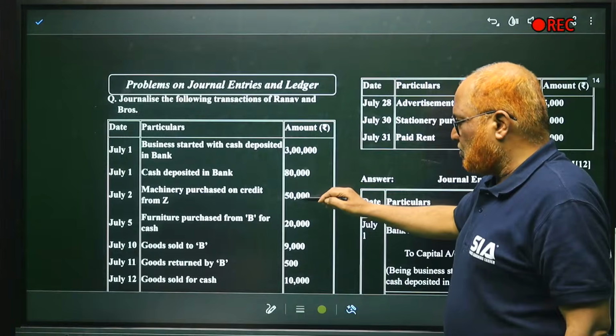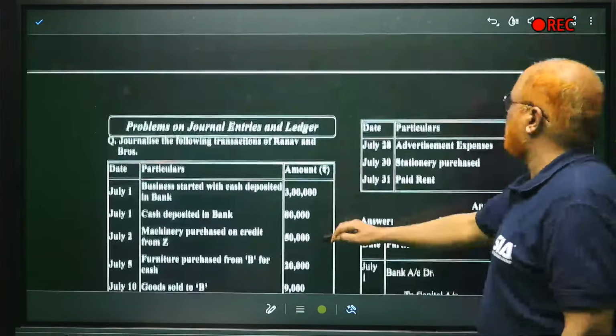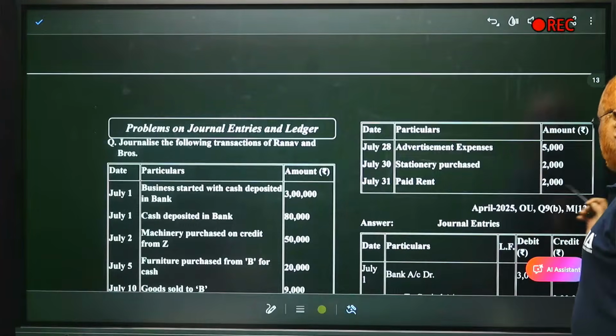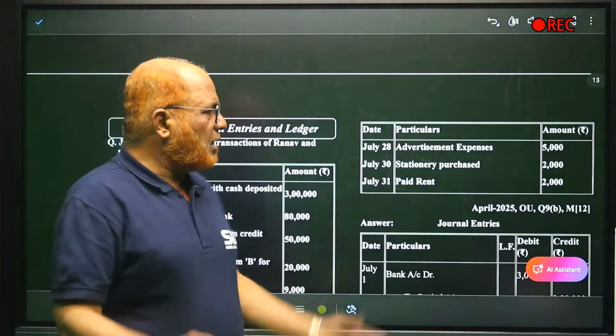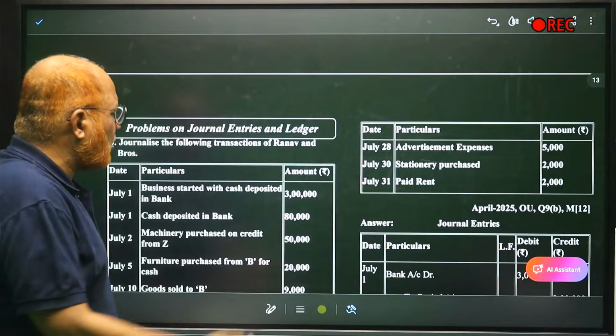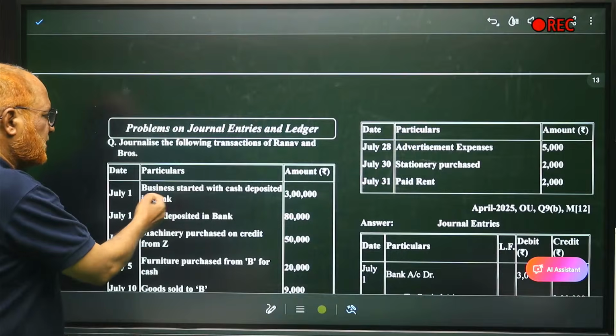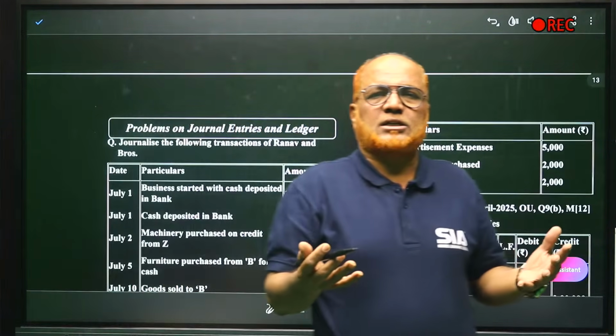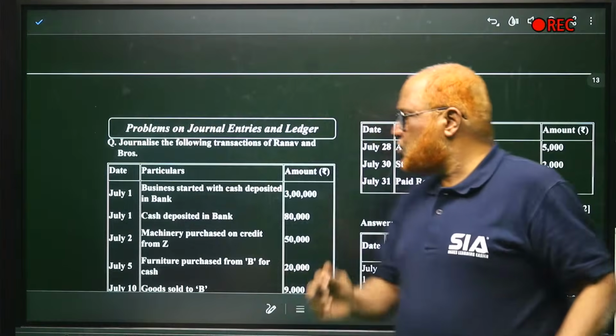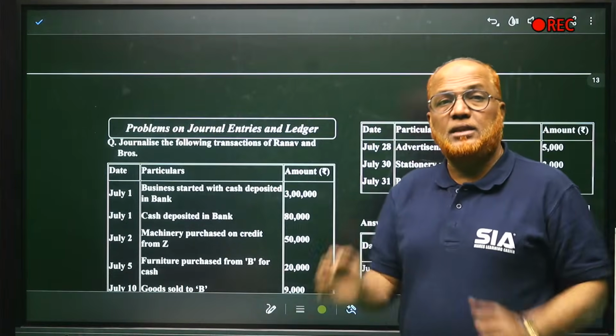Here one question was asked in the examination, April 2025, for 12 marks. Very easy. The question: business was started by having a cash of 3 lakh in the bank.